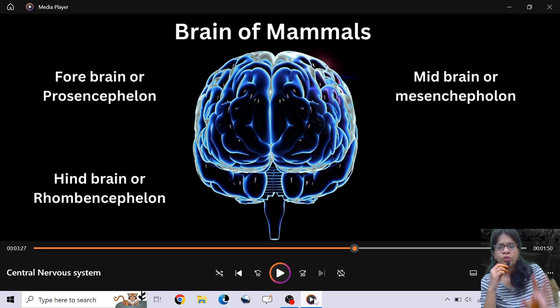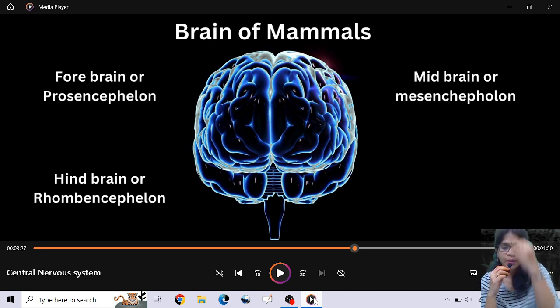I think you are all clear with the parts of your forebrain: olfactory lobes, cerebral hemisphere, and diencephalon. Now, if you enter into the midbrain, the midbrain is also called the mesencephalon. It has four lobes in it, meant for vision. In the forebrain you have olfactory lobes, but in the midbrain you have optic lobes, which are meant for vision.